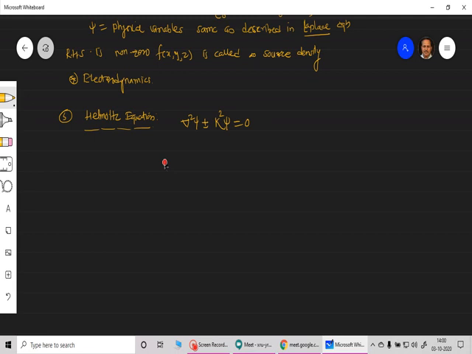And this appears, it's very important in acoustics, the physics of sound, in nuclear reactor theory, as well as it is very useful in electromagnetic waves.